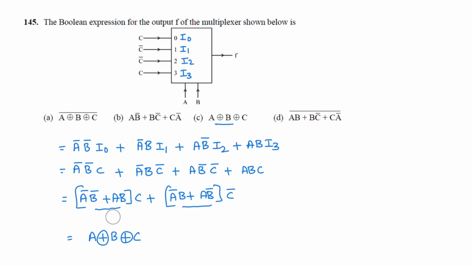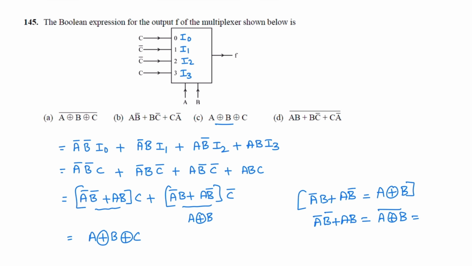So we know that A bar B plus AB bar is equal to A XOR B. So it can be written as A XOR B into C bar. This A bar B bar plus AB, that is complement of A XOR B. So here it is A XOR B. So final output F is equal to A XOR B XOR C.